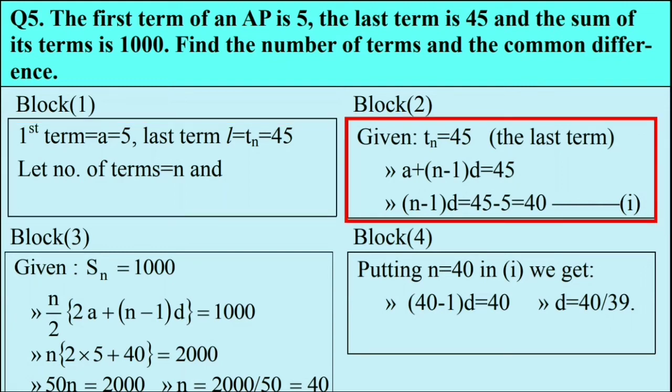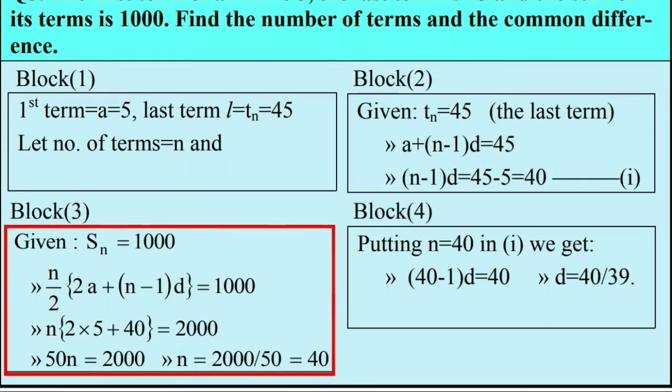We move to the second block. In the second block, the nth term is 45 and that is given in the question. Now we use the formula for the nth term, a plus n minus 1 into d, and that is equal to 45, and we solve this equation and we get the value of n minus 1 into d as 40. That 40 represents the value of n minus 1 multiplied by d.